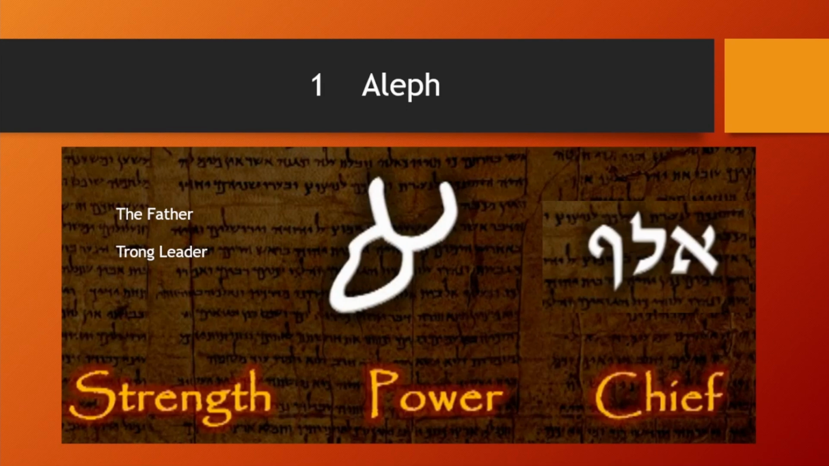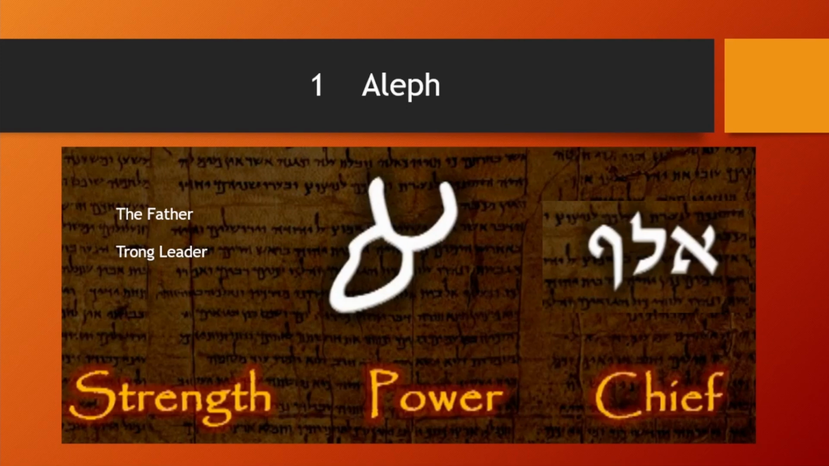And that's why the next letter of the Hebrew alphabet is going to be Bayet, which means the son. Because if you see a father and you see the son, you know the one comes because of the other one. So you have here the Aleph, and the meaning of it is several.